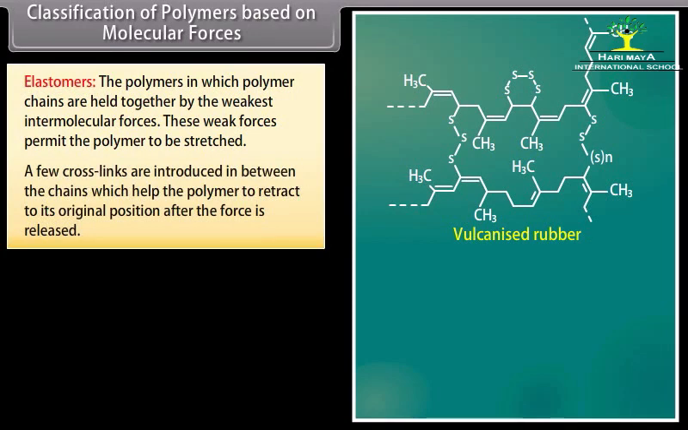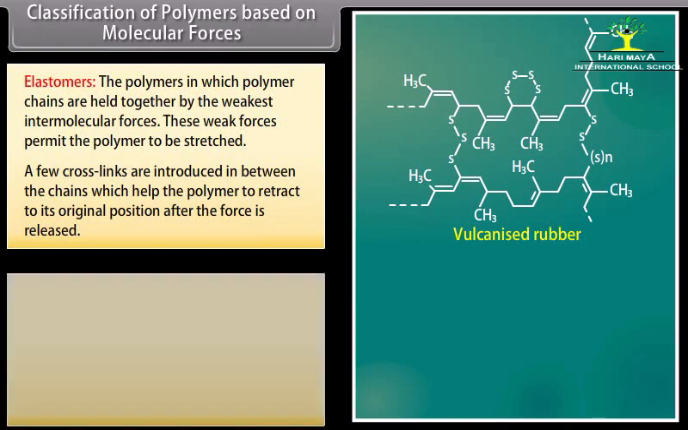A few crosslinks are introduced in between the chains which help the polymer to retract to its original position after the force is released. For example, vulcanized rubber.